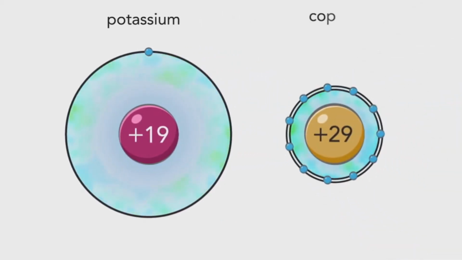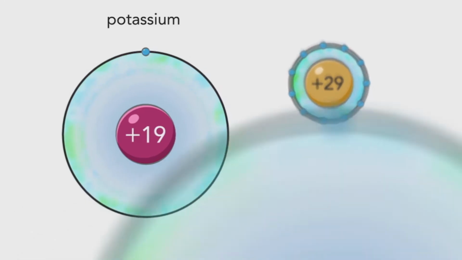The effective nuclear charge of copper is greater than potassium, since copper's additional electrons are all in the outer shell and there is less shielding from the larger nucleus. Copper's outermost electrons experience a larger effective nuclear charge, resulting in a stronger attraction to the nucleus, a smaller atomic radius, and a higher ionization energy.